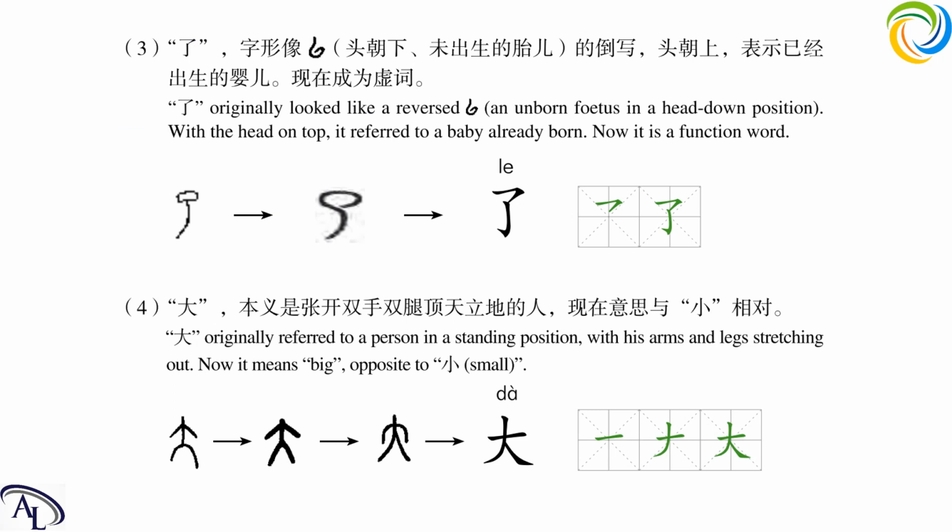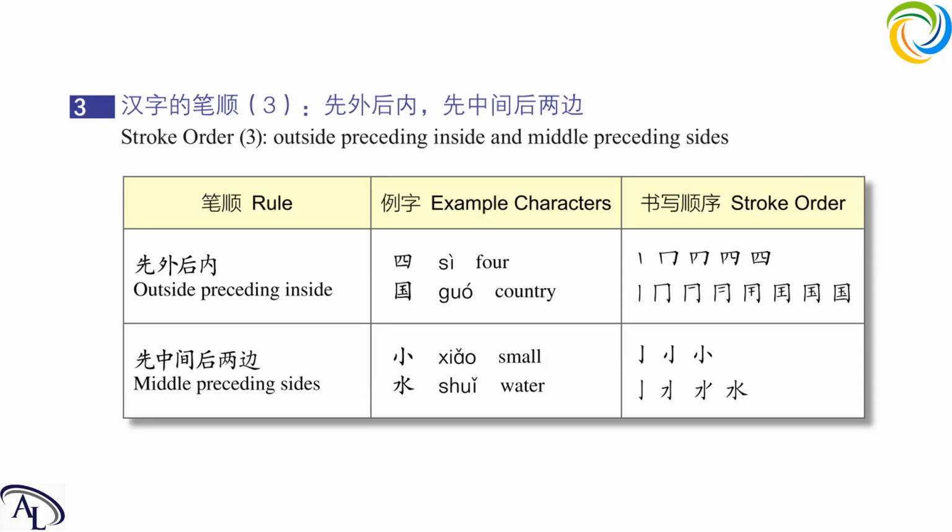Last one is 大, which means big, opposite to small. We can see it looked like a human before. It actually means someone who's spreading his arms and legs. And now it looks like this. Write it with me. Horizontal, left falling, right falling. You can get a 大. Write again. Horizontal, left falling, right falling. Okay, this is 大.